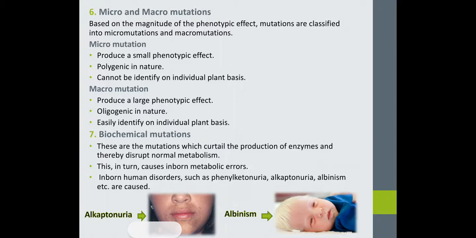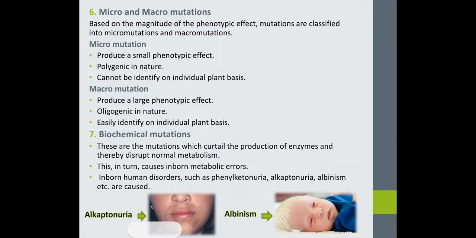Next is micro and macro mutation. Based on the magnitude of phenotypic effect, mutations are classified into two types: micro mutation and macro mutation. Micro mutations produce a small phenotypic effect. They are polygenic in nature, meaning the phenotype is influenced by more than one gene. They cannot be identified on an individual plant basis.